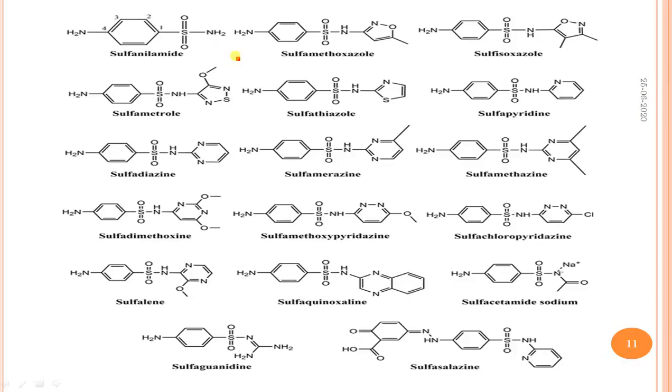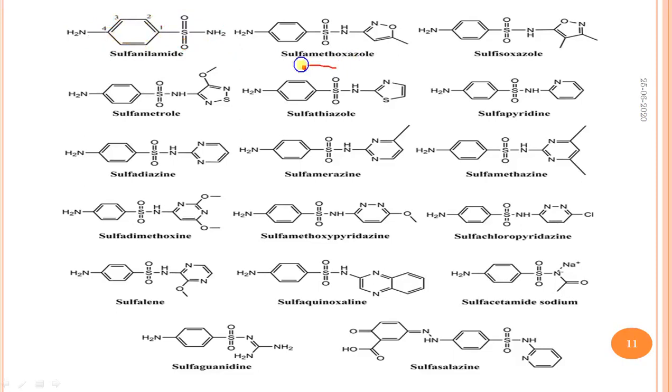These are the chemical structures of the sulfonamides. This is the sulfonamide moiety. This is benzene. This is para-aminobenzene. This is para-aminobenzene sulfonamide, called sulfanilamide. This carbon is considered as the first number. This is second, third, fourth, fifth, and sixth number carbon.